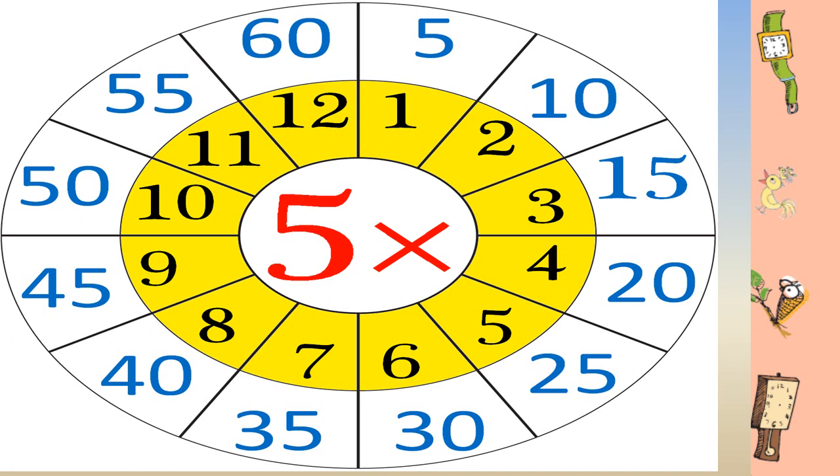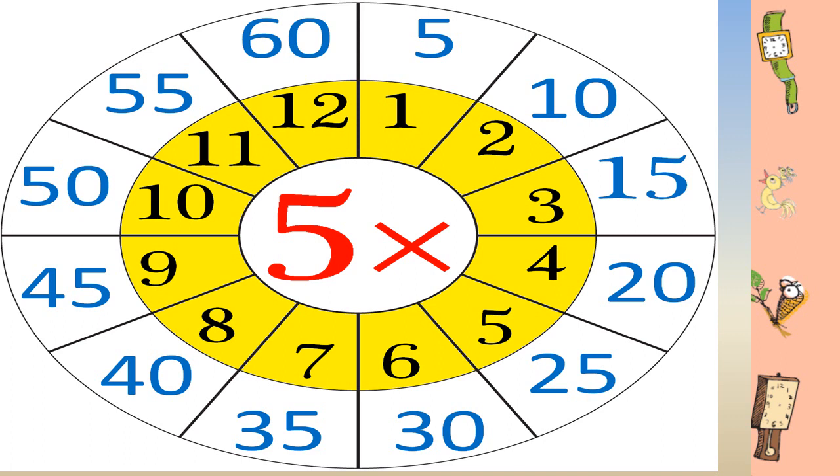When the minute hand is at 7, you can multiply 5 into 7 and it will give you 35. Then 5 into 8, 40 when the minute hand is at 8. Then when the minute hand is at 9, it will be 5 into 9, 45 minutes. And at 10, it is 5 into 10, 50 minutes. At 11, it is 5 into 11, 55 minutes. And here at 12, it will be 5 into 12, 60 minutes.